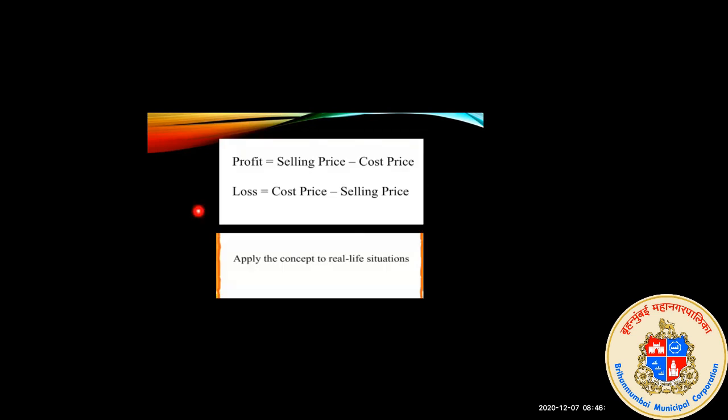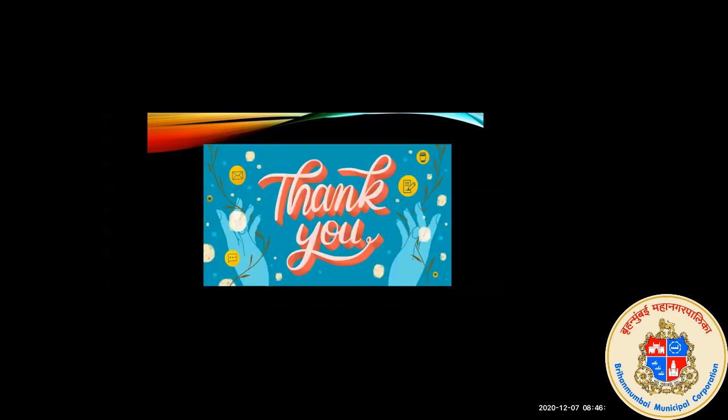Now see, these are the formulas you have to remember. Whenever you have to apply it to real life questions and situations, you have to apply this formula. Profit is equal to selling price minus cost price, and loss is equal to cost price minus selling price. Remember this formula.